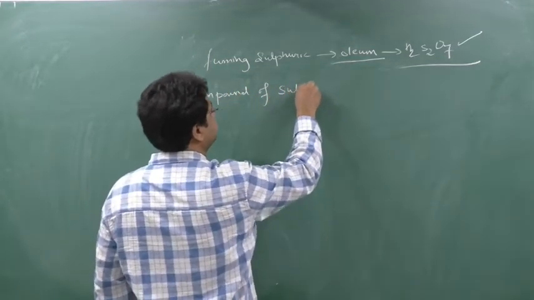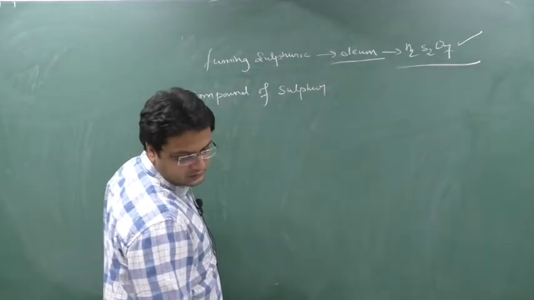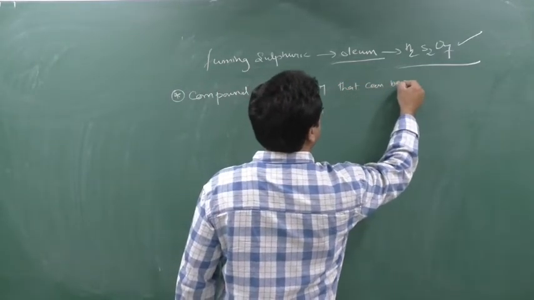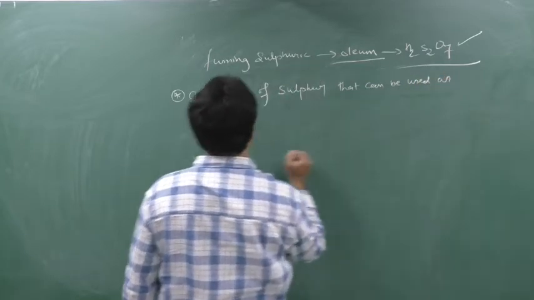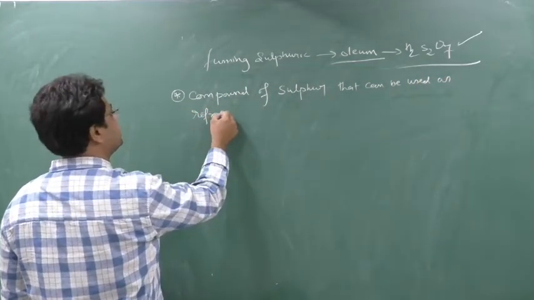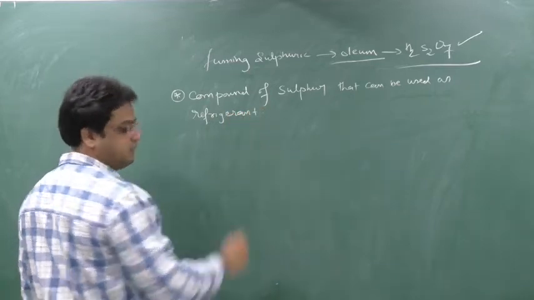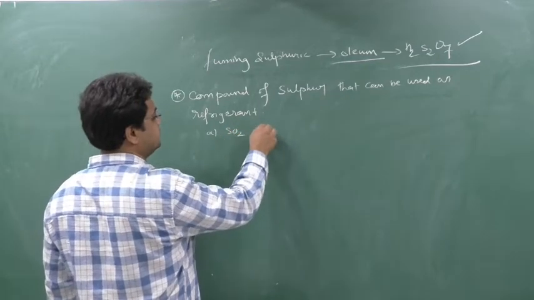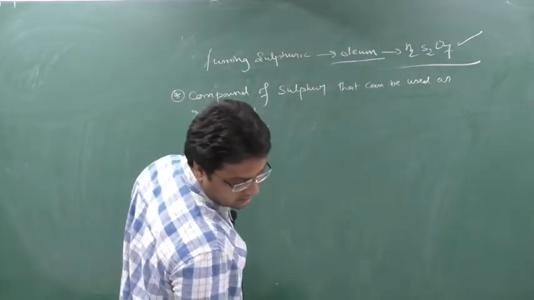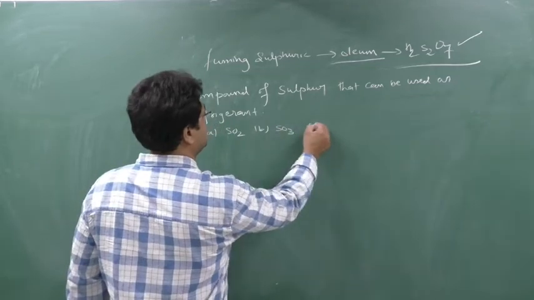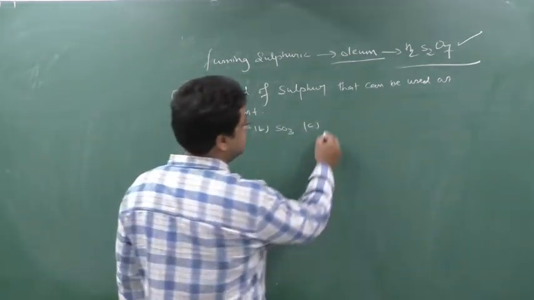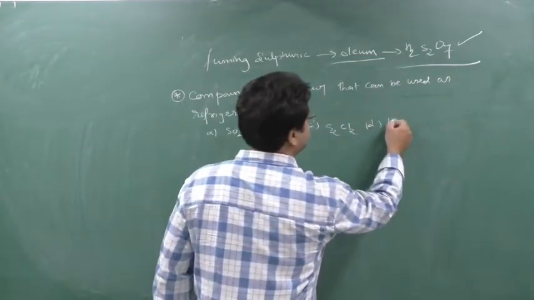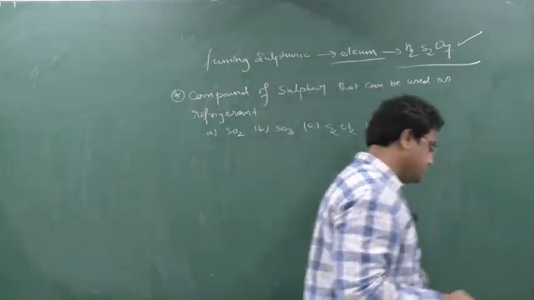Compound of sulfur that can be used as refrigerant, meaning to give coolness. Option A is SO2, option B SO3, option C H2Cl2, option D H2SO4. Pause the video and try to give the answer.